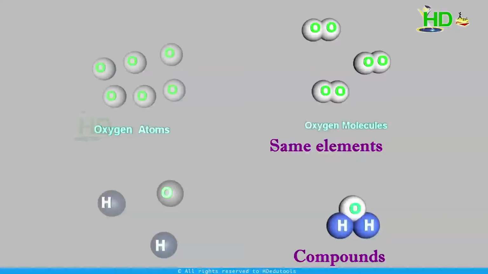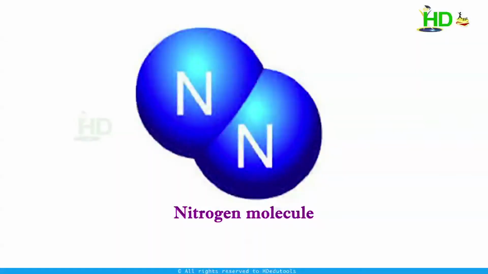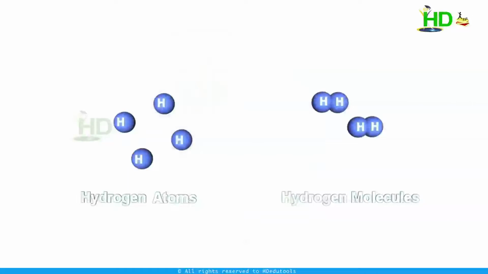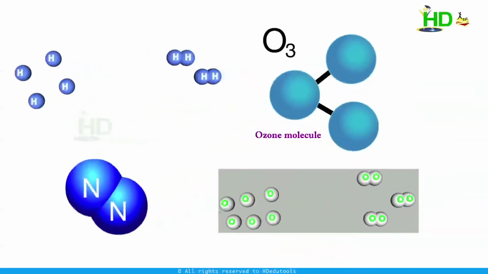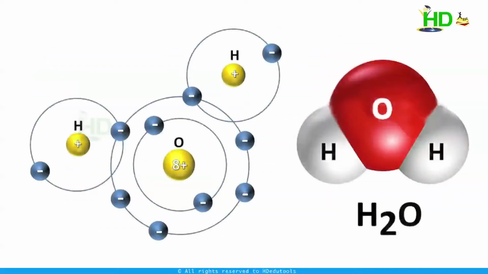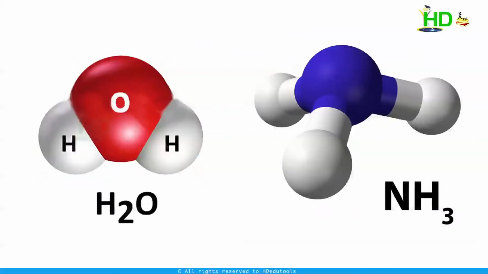Now we take some examples. Suppose we consider oxygen. Now this is a molecule of an element. Nitrogen, hydrogen, ozone, all these come under the molecules of elements. What about water? Water means H2O. Water, ammonia, these are examples of molecules of compounds.